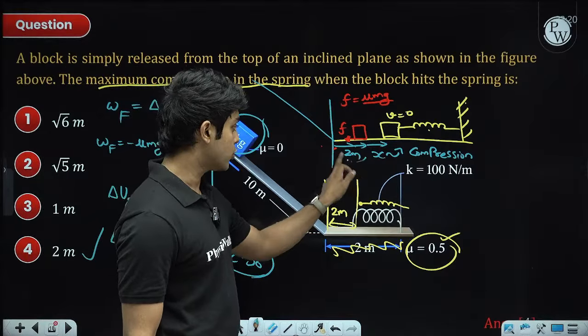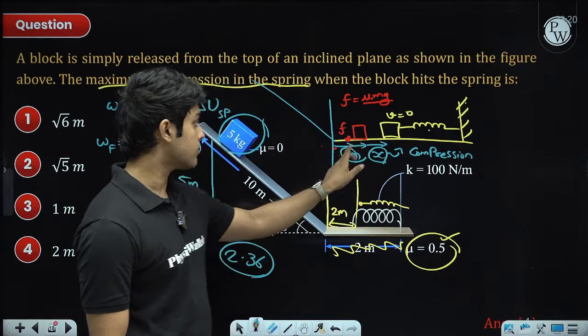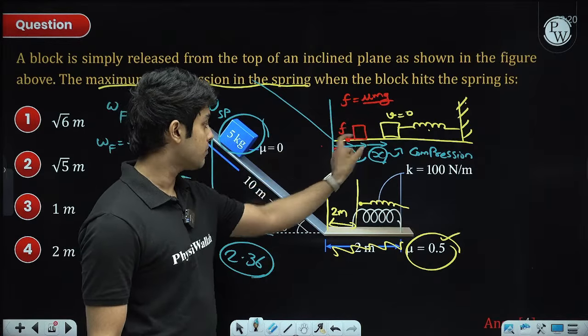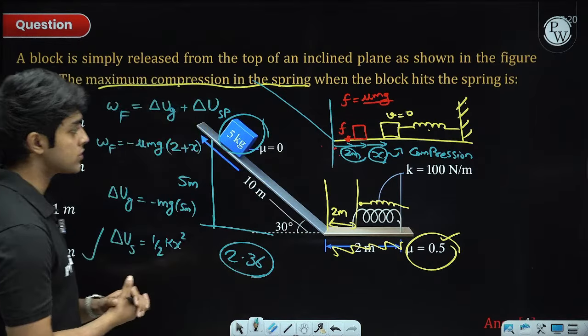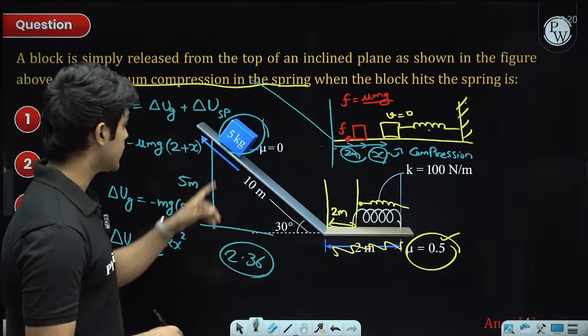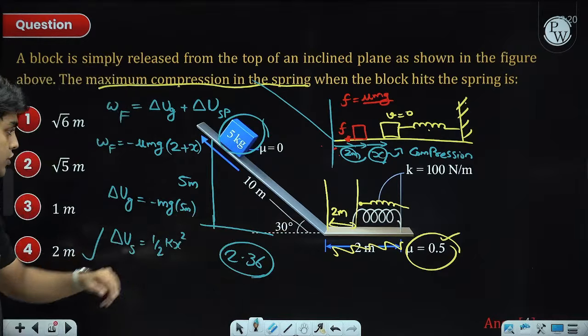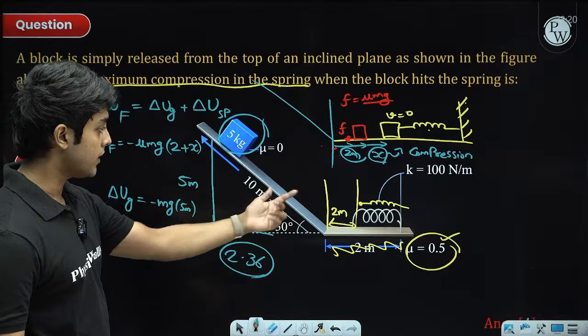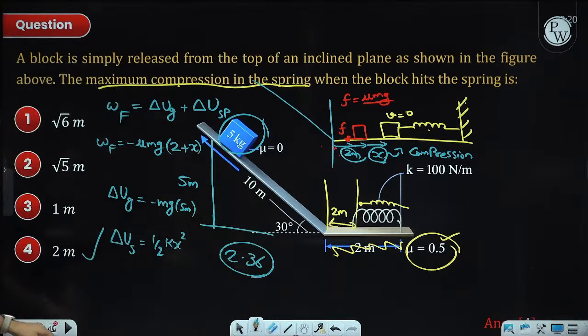Friction acts for 2 plus x distance. So work done by friction is minus mu mg into 2 plus x, work done by any constant force, right? Change in gravitational potential energy is minus mgh. Delta U spring is half kx square.